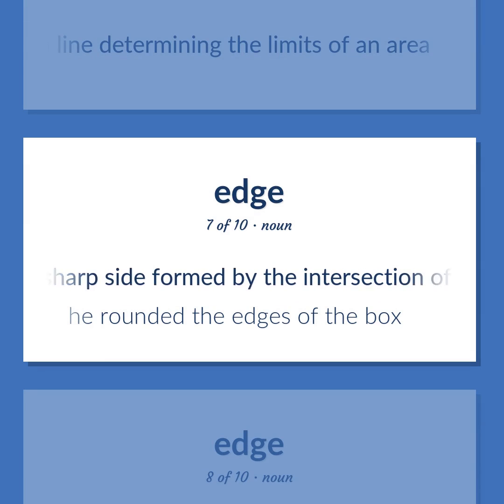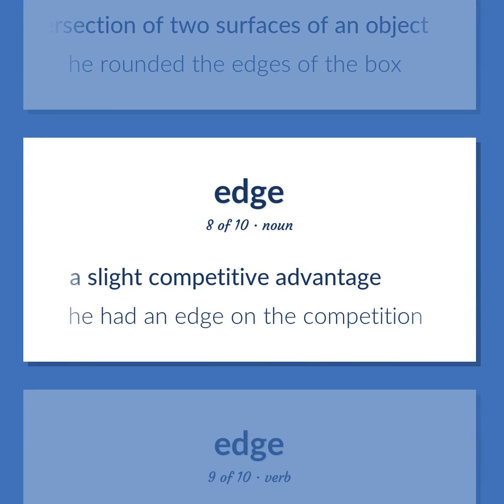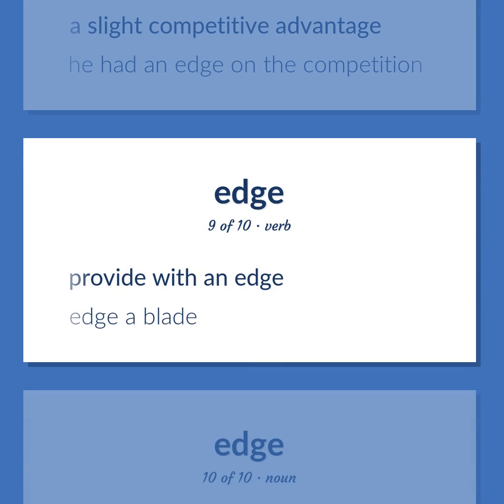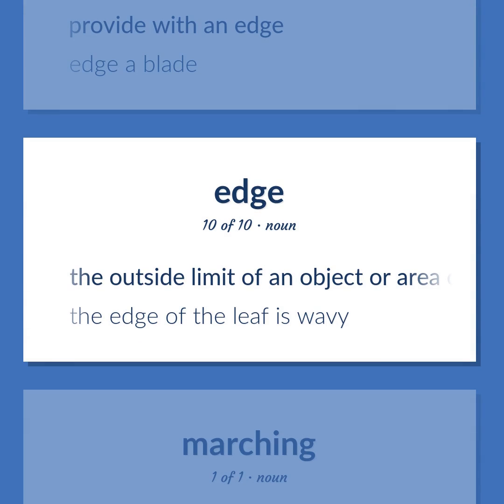A sharp side formed by the intersection of two surfaces of an object. He rounded the edges of the box. A slight competitive advantage. He had an edge on the competition. Provide with an edge. Edge a blade. The outside limit of an object or area or surface. A place farthest away from the center of something. The edge of the leaf is wavy.